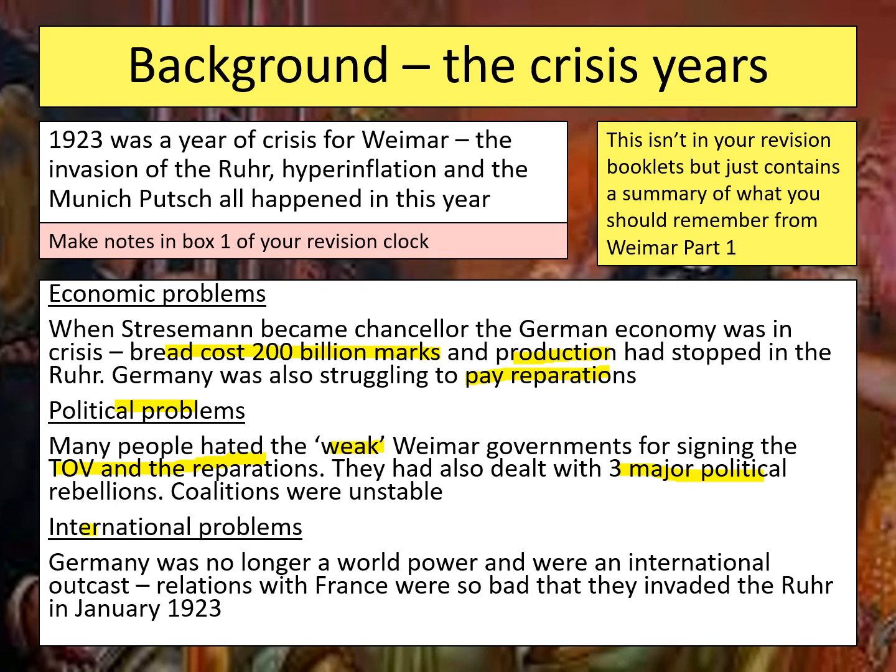Finally, there were some international problems with Germany's reputation abroad. Germany was no longer a world power and they were seen as an international outcast. For instance, they weren't even allowed to join the League of Nations. And relations with France were so bad that the French had actually invaded the Ruhr in January 1923 to try and extract those reparations by force. Pause the video here to make some notes in the first box of your revision clock.